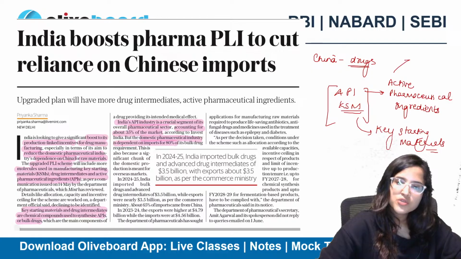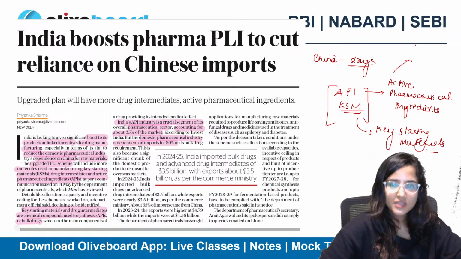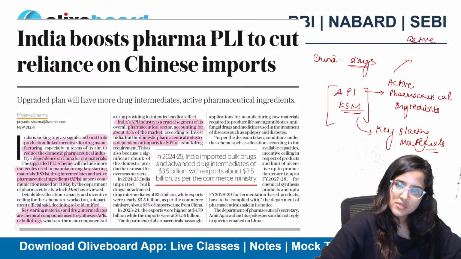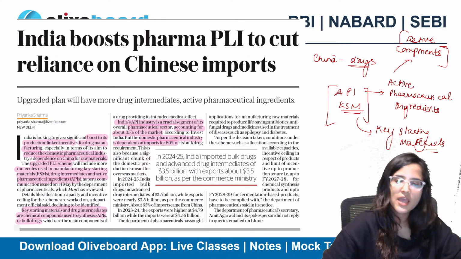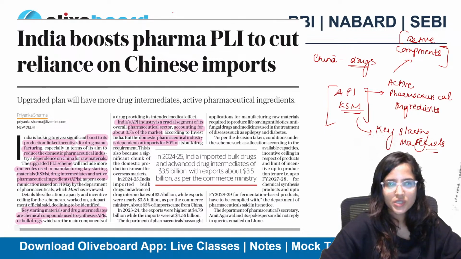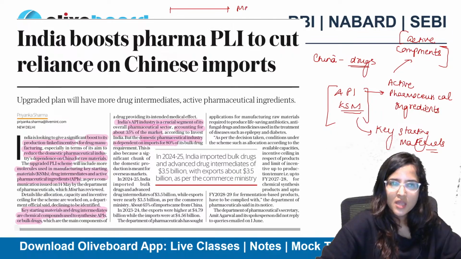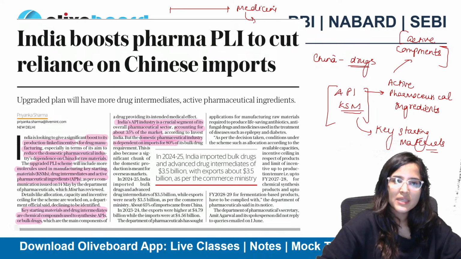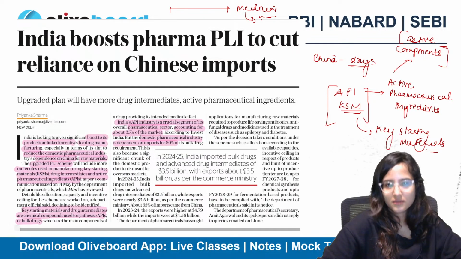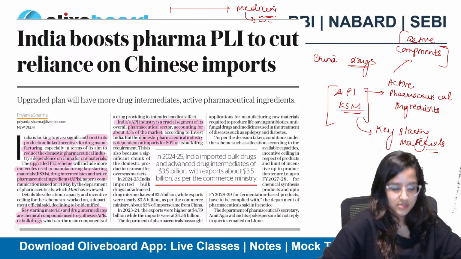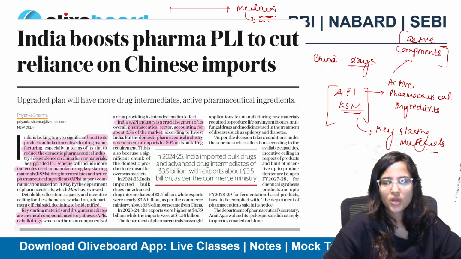See, active pharmaceutical ingredients or key starting materials, these are the active components in any kind of medicine, any kind of drug. So whenever you go to a doctor and that doctor gives you a medicine, that medicine will have many things inside, many drugs inside one medicine. Say it is for headache also, for nausea also.